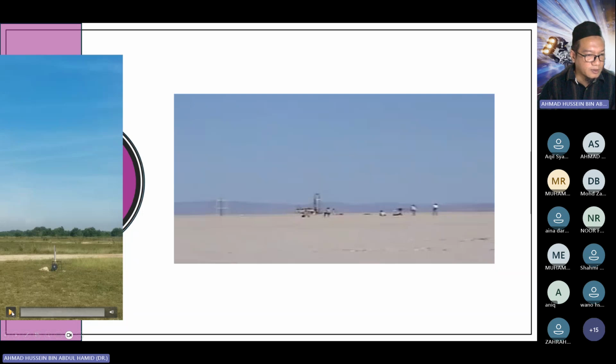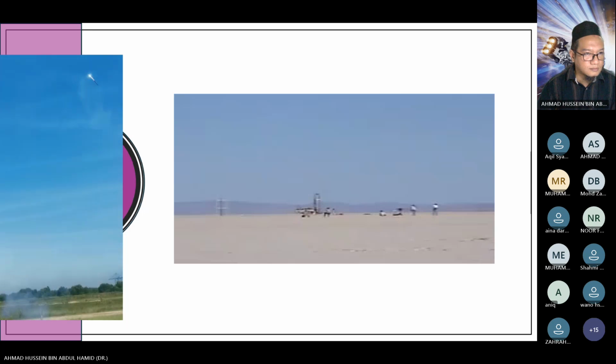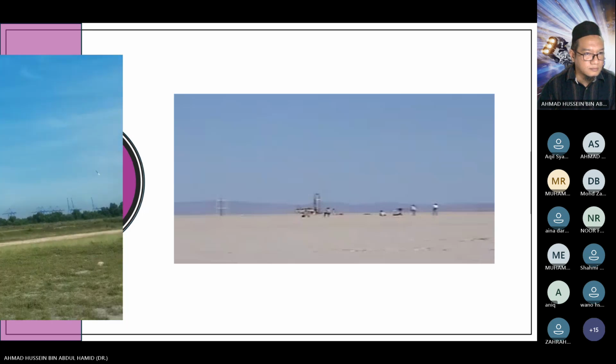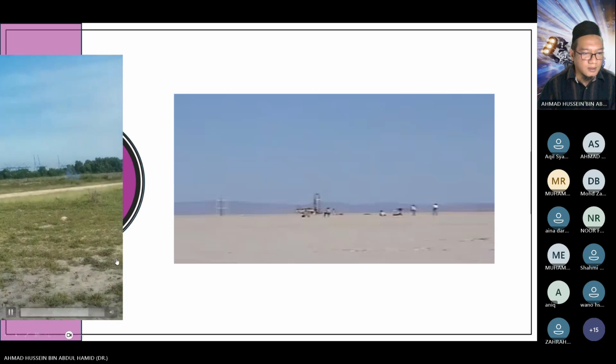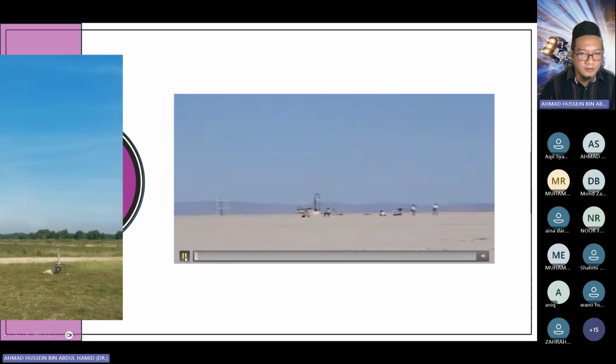This is an example of unstable rocket flight. Okay, and it's another example.